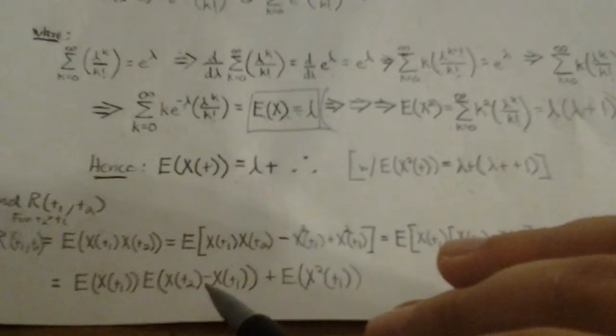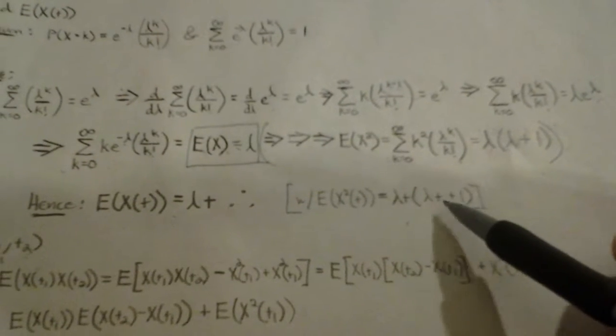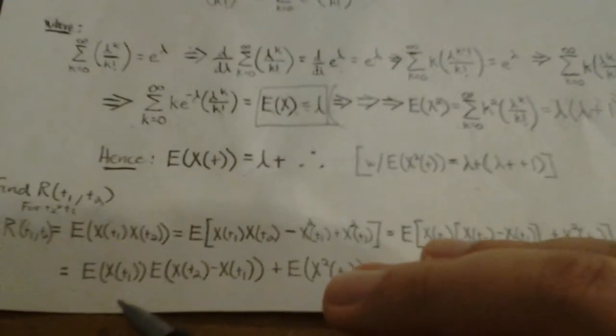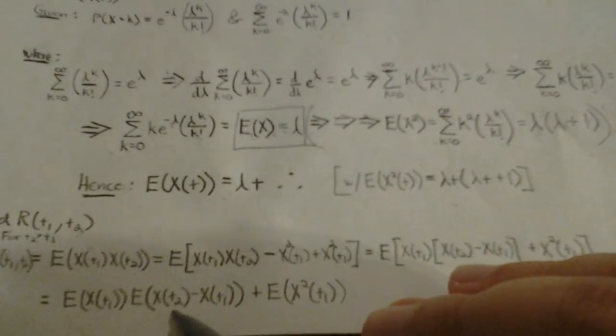Alright? This difference right here, which we know is going to be independent from what we were given in our givens for the problem, and this E of X squared, which we actually got right there. When we actually take t into account, this ends up being lambda t times the sum of lambda t plus 1. So we actually have all the different parts. I mean, this we know to be lambda. This is going to be the expected value.